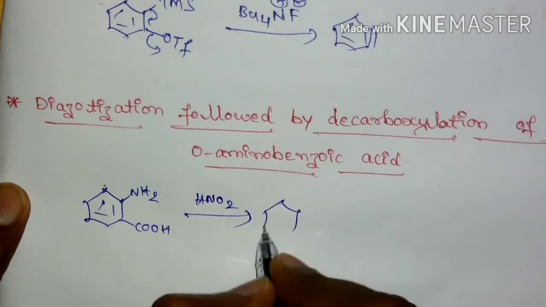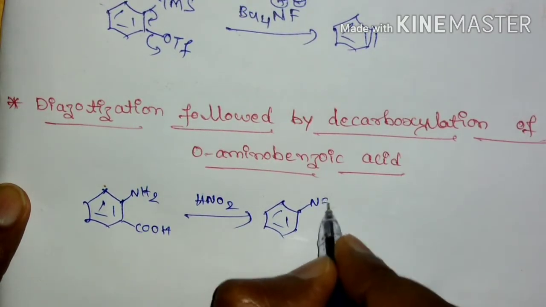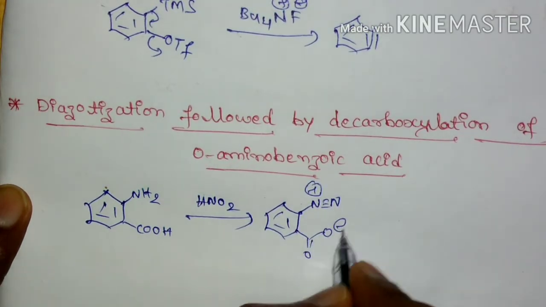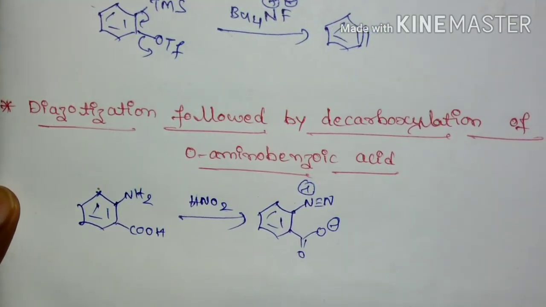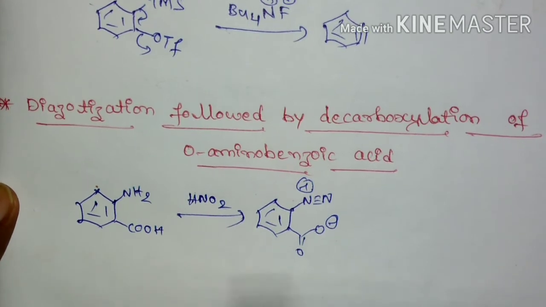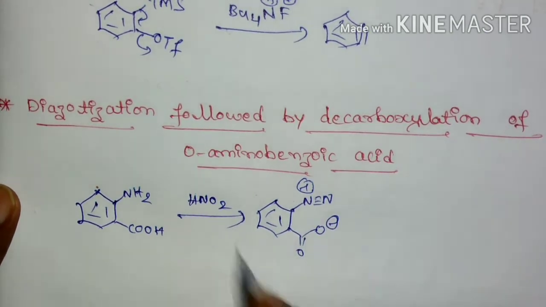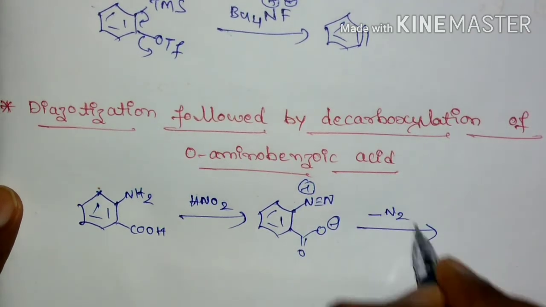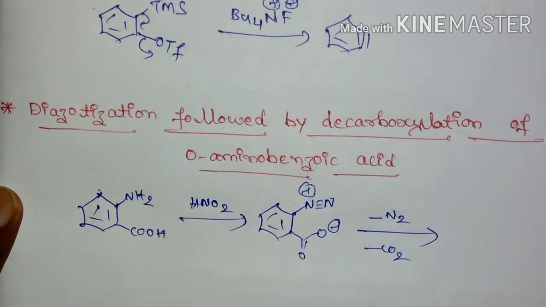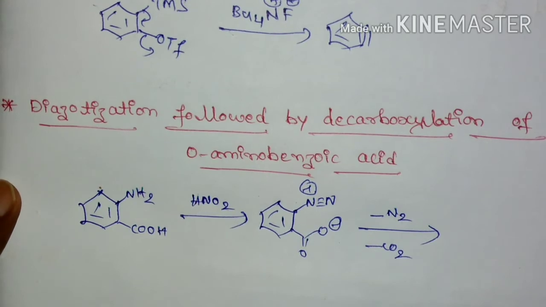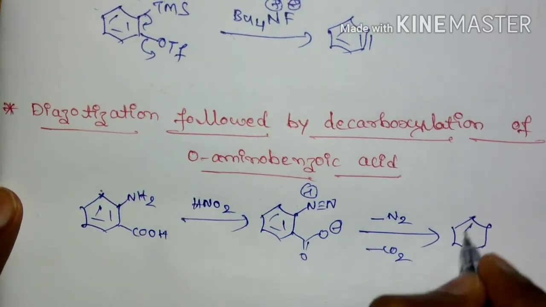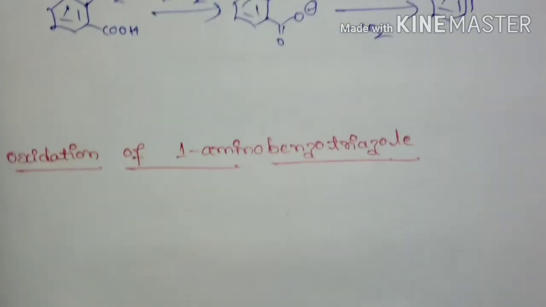So it is going to form a diazo compound, and there will be formation of a zwitterionic intermediate, and this zwitterionic intermediate will lose nitrogen as well as carbon dioxide, which leads to the formation of benzyne.